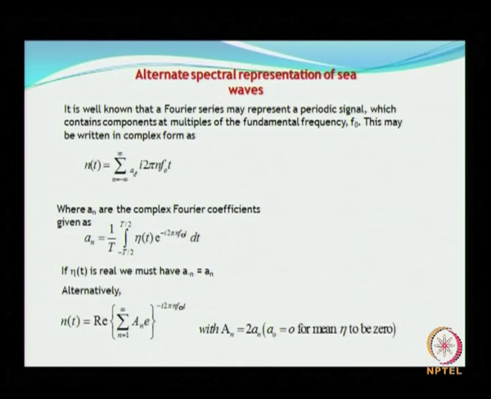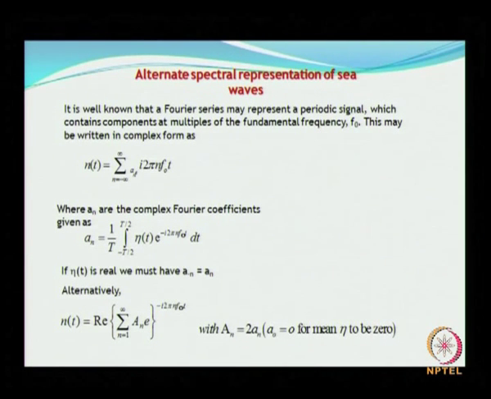So, alternatively, eta of t can be represented as the real part of that summation shown there, with an equal to twice a into the Fourier coefficient an, in which a suffix 0 equals 0 for eta to be a mean 0 process.